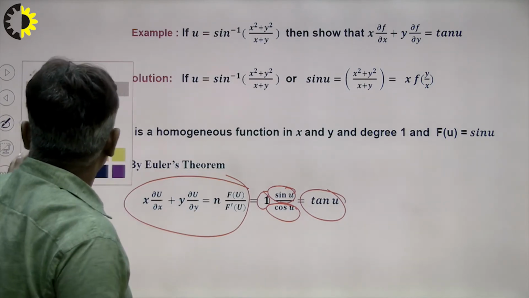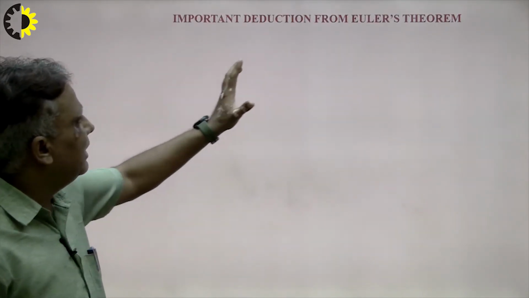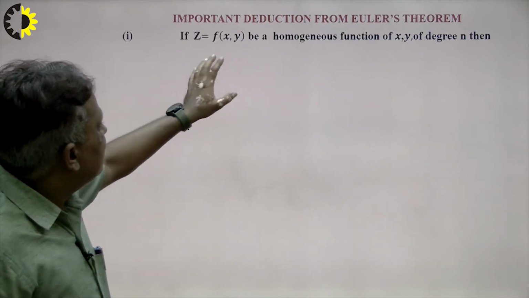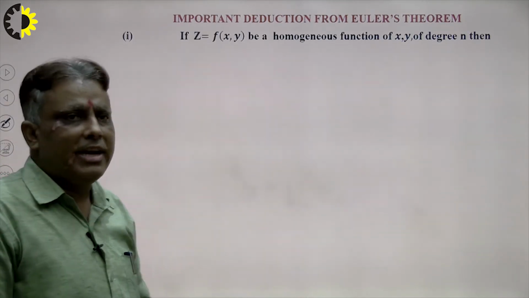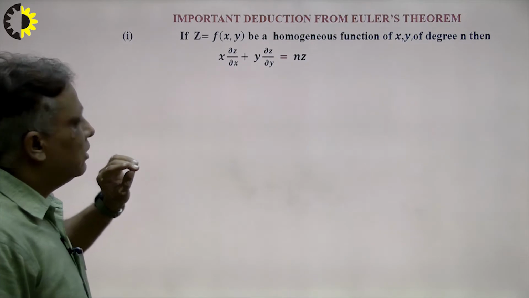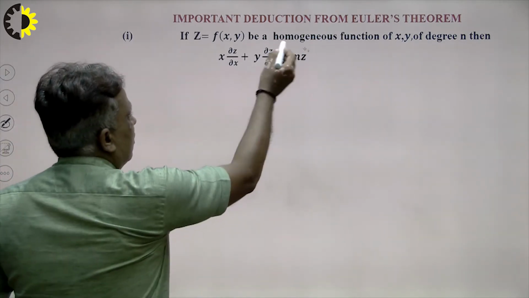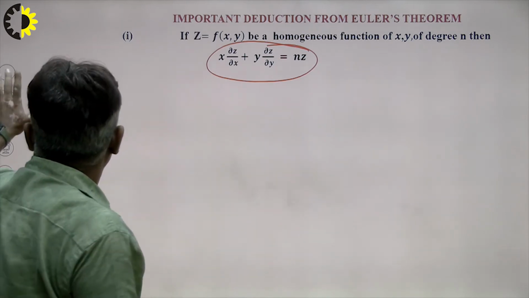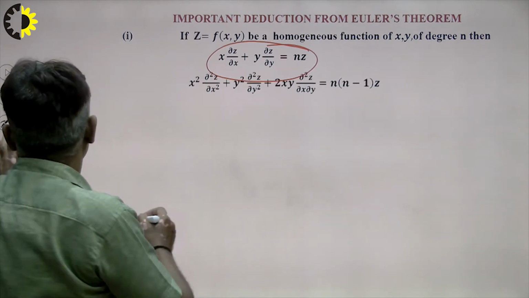When a student tries to solve the problem, first of all they recognize whether the given function is homogeneous or not. Important result of Euler's theorem: suppose z is a homogeneous function with degree n. This is known as the first order Euler's theorem. So what will be the second order Euler's theorem? The second order Euler's theorem will be this.